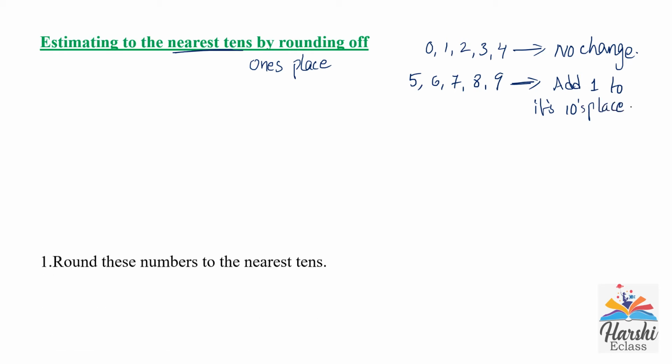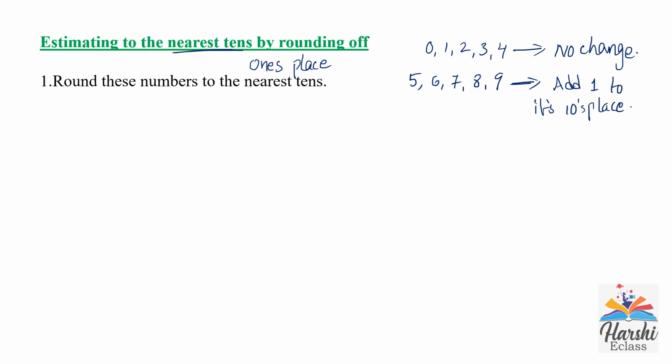Let's see one or two examples related to that. Round these numbers to the nearest tens. In that, A is 28. Now we need to round off this 28 to its nearest tens. What I said, when we are rounding off the number to its nearest 10, we will check its ones place, the place which is on the right side. 8 is at ones place and 2 is at tens place.